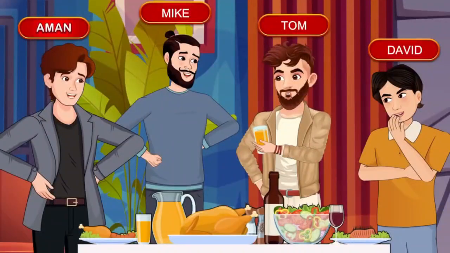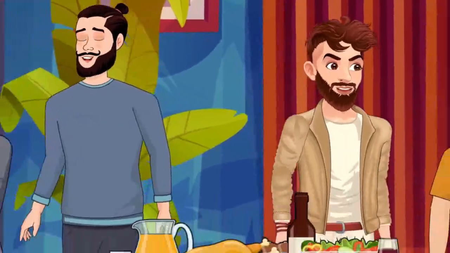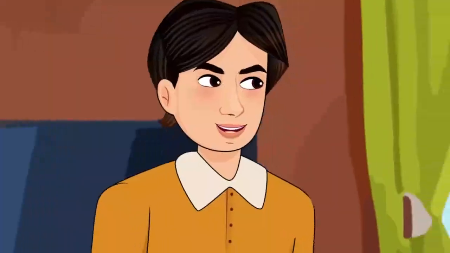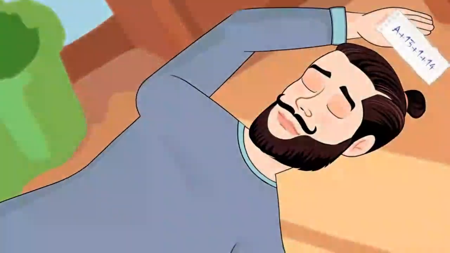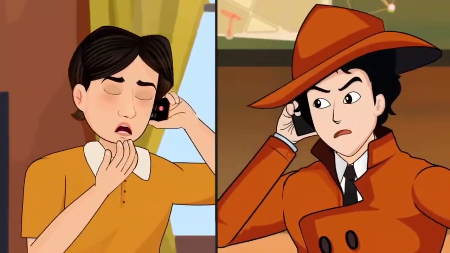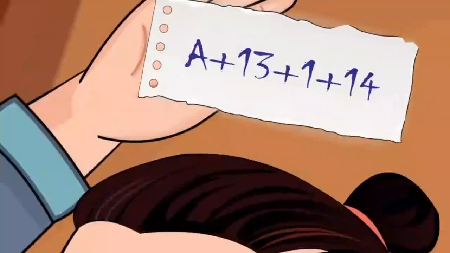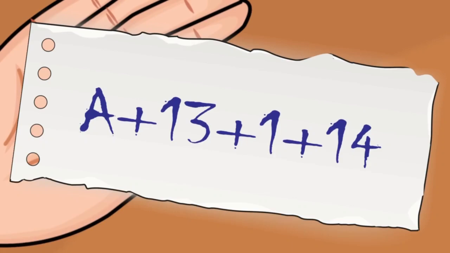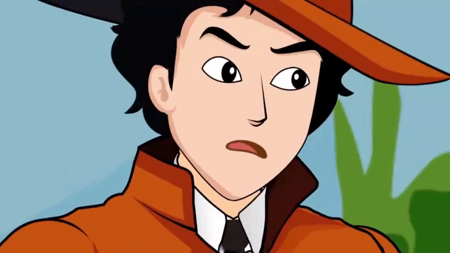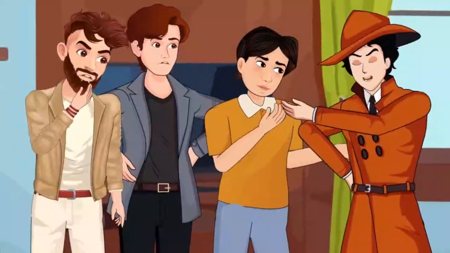Aman, Mike, Tom, and David are all friends. After a party, they each go to their own homes. The next day, David discovers that Mike has been murdered and immediately calls Mehul for help. Mehul thoroughly examines the crime scene and finds a piece of paper with an alphabet letter and some numbers written on it. Mehul is puzzled by this, so he questions all of Mike's friends.